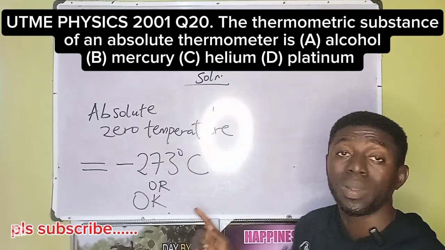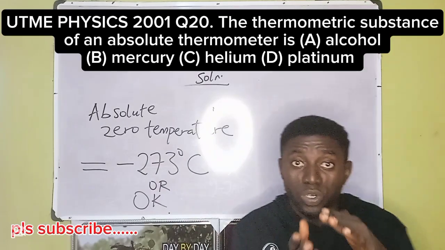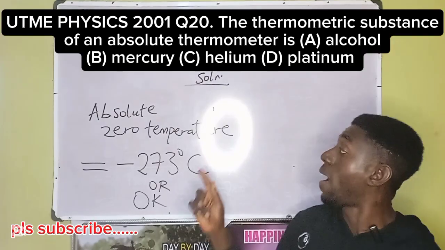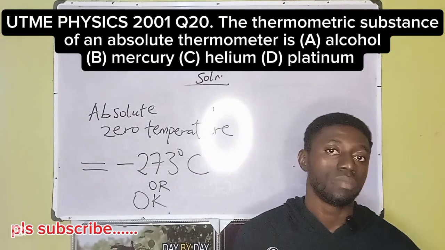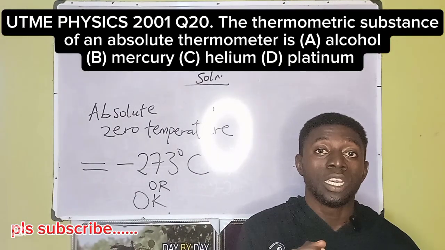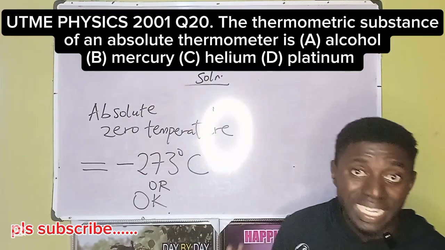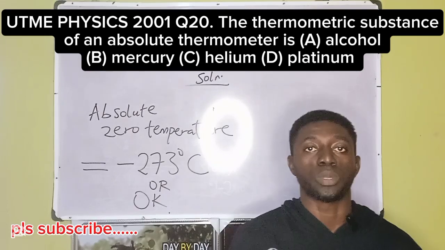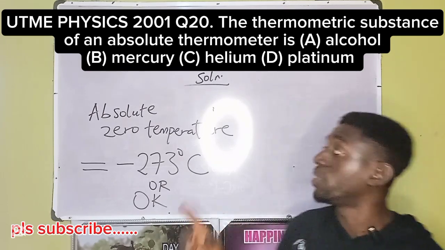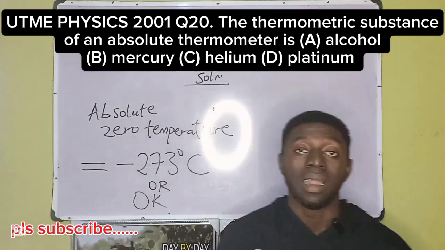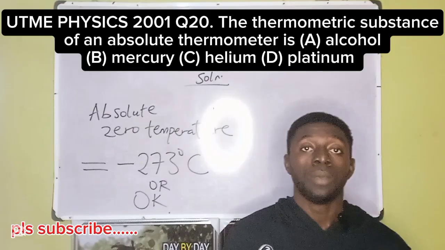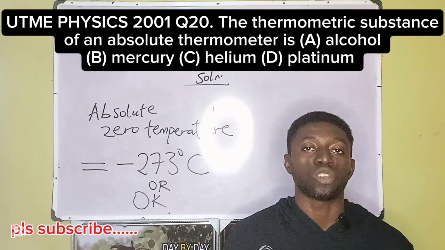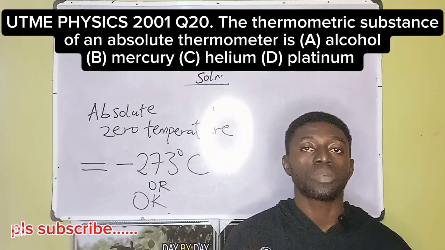So the only thermometric substance that will tend towards measuring substances that are as cold as near to absolute zero temperature is helium. Helium is the thermometric substance that can tend near to absolute zero temperature, and no other thermometric substance in the option can do that because helium has a very high freezing point because of its nature. It's a gas. So the best option there is helium.